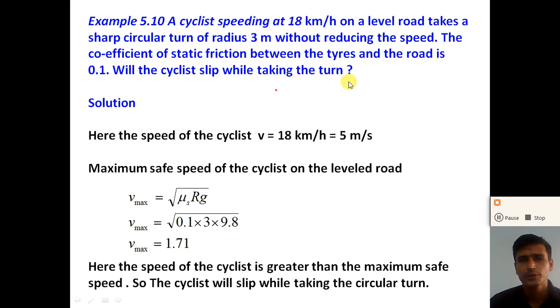So if the speed of the cyclist is greater than the maximum safe speed on the circular road, the cyclist will slip, right?